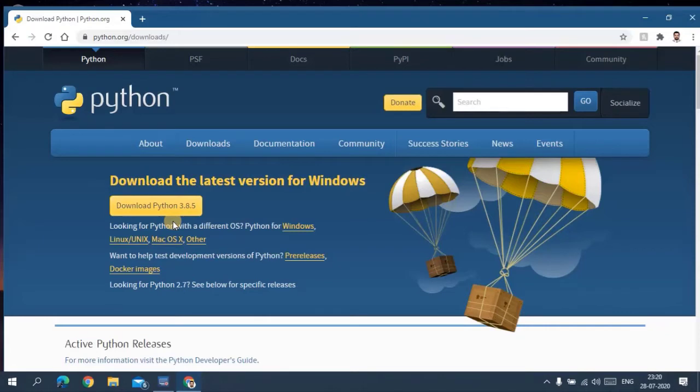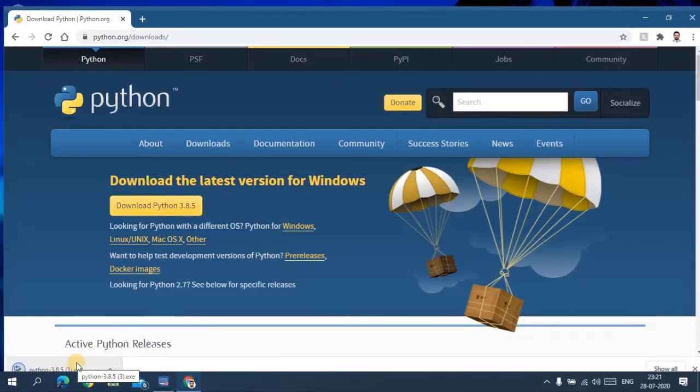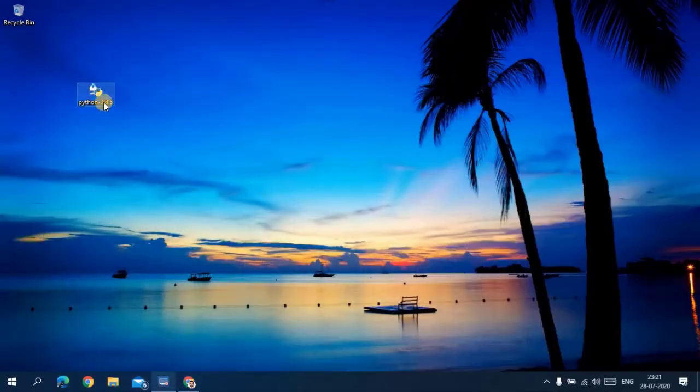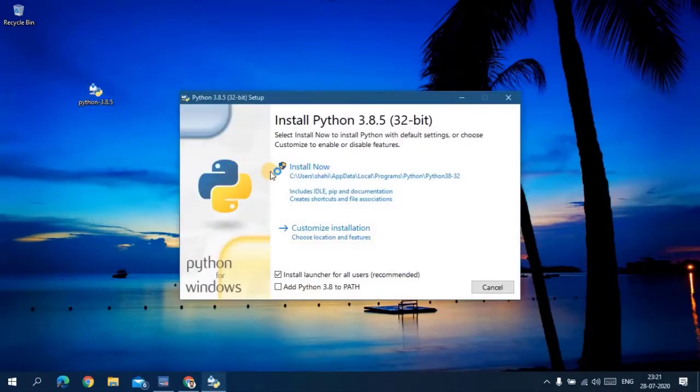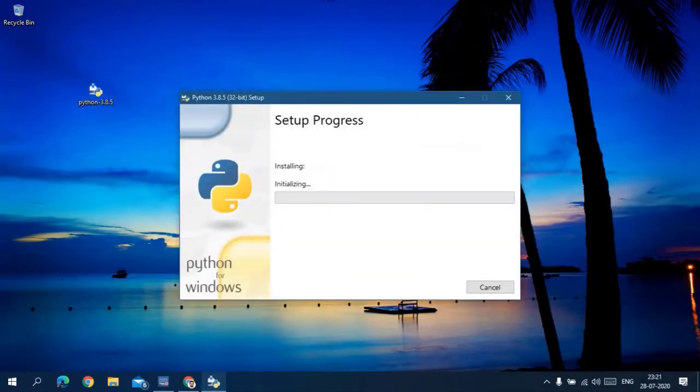My advice is to download the latest version of Python. See here, download latest version for Windows, 3.8.5. This version was released on the 20th of this month, July. So click this download latest version, keep, and now it is downloaded. We'll go here in Python and click install. Now, yes, see, this is installing.